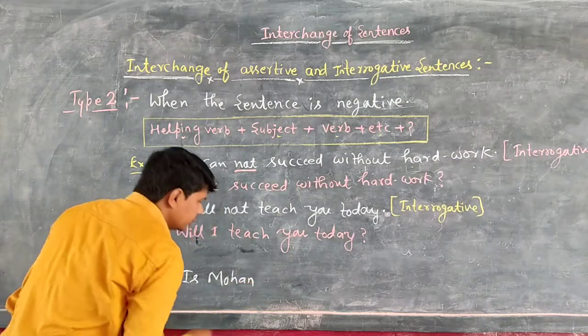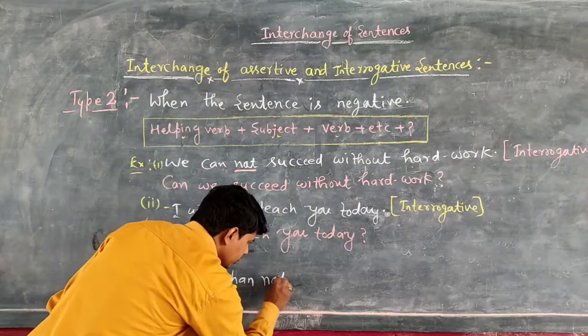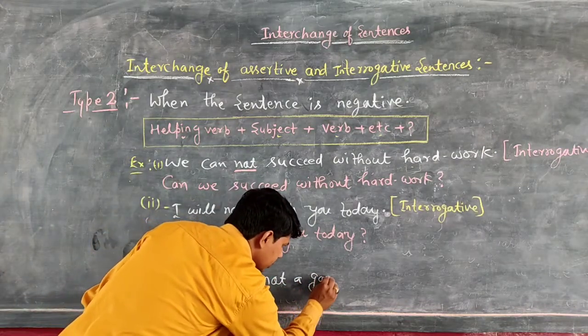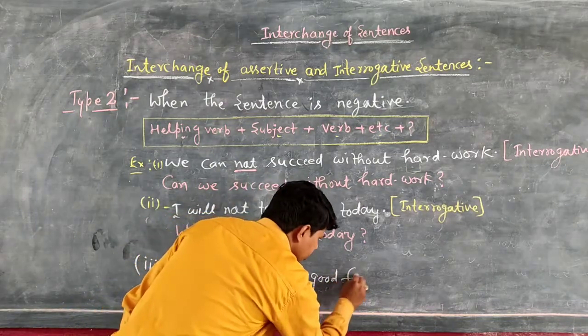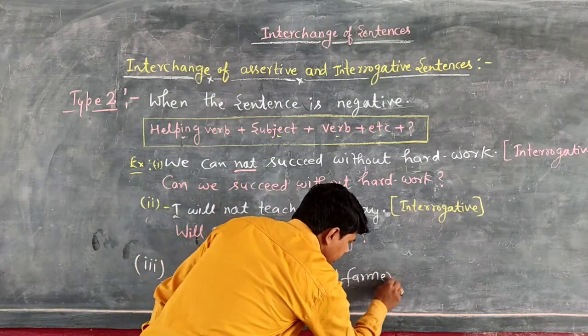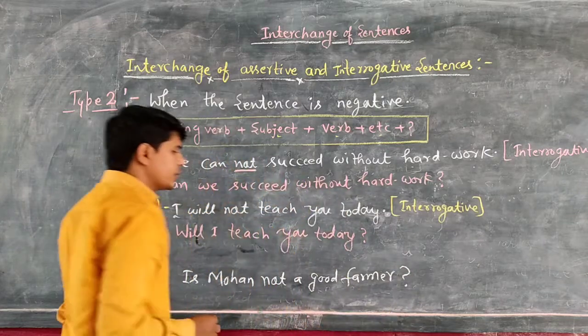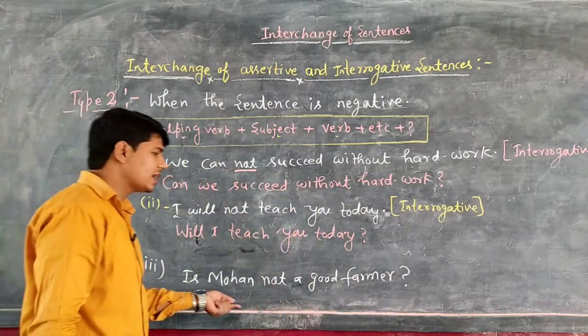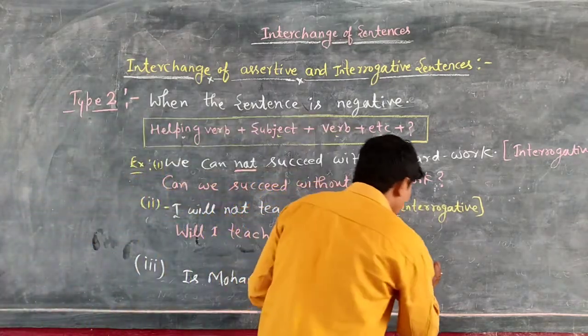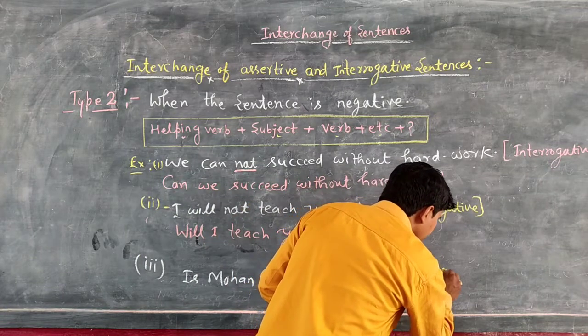Is Mohan not a good farmer? Okay, students. You can see this is the example of interrogative sentence, and you are asked to change into assertive.